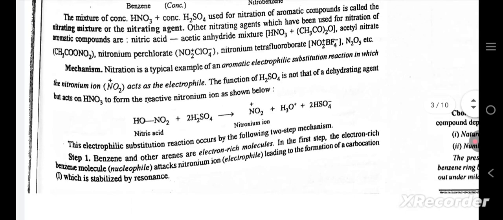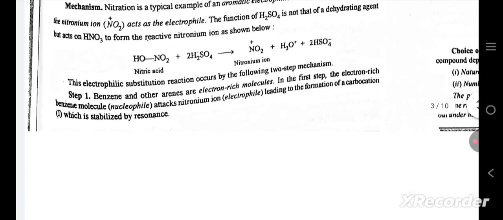Mechanism: nitration is a typical example of an aromatic electrophilic substitution reaction in which the nitronium ion acts as the electrophile. The function of H2SO4 is not that of a dehydrating agent but acts on HNO3 to form the reactive nitronium ion as shown below. Nitric acid to nitronium ion. This electrophilic substitution reaction occurs by the following two-step mechanism.